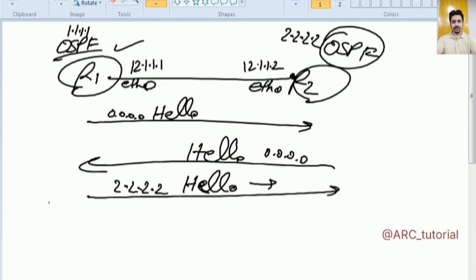And it will find its own router ID. So it will be known as two-way state here on R2.